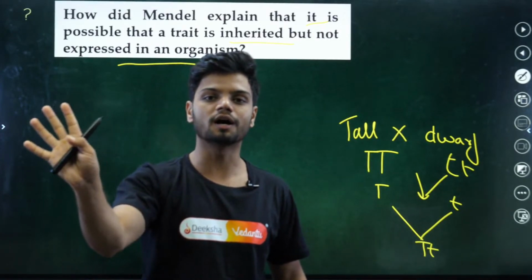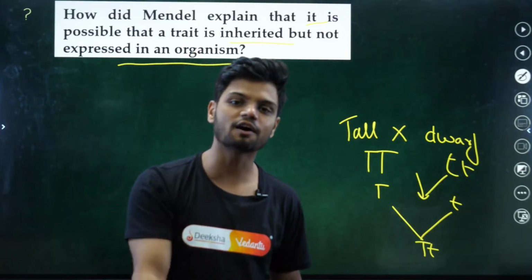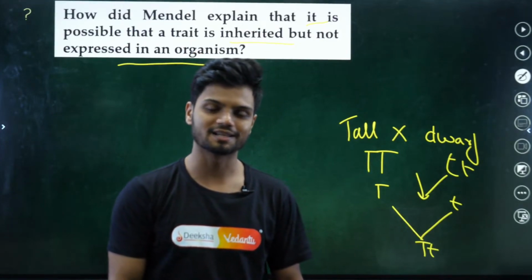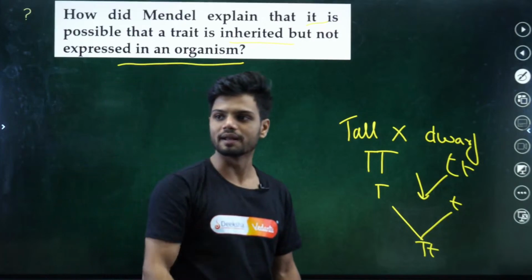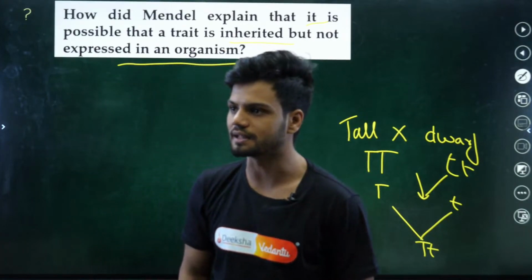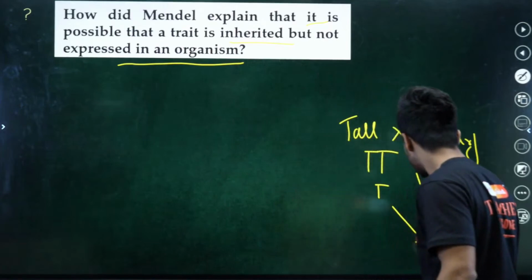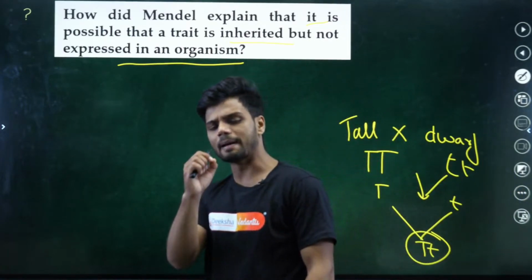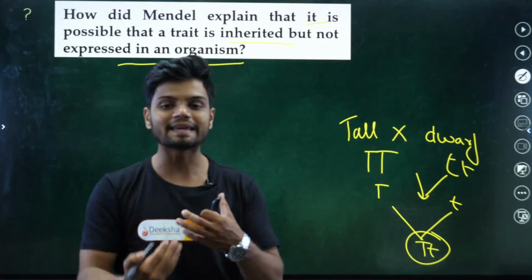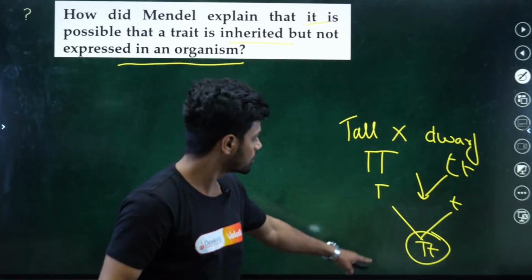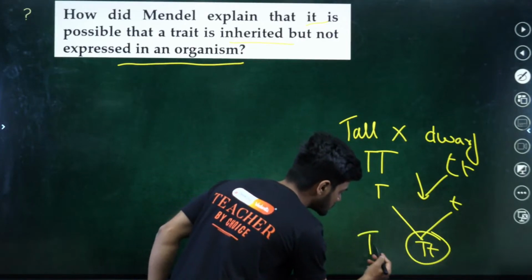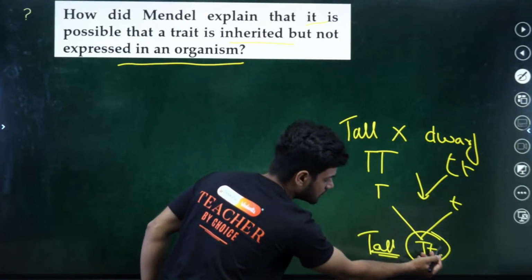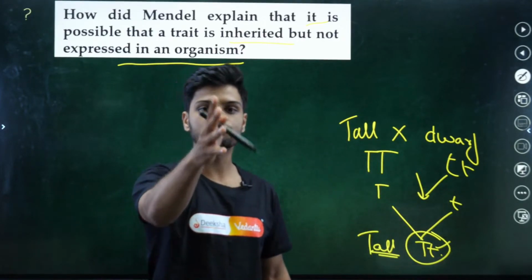No sir, capital T is not allowing the small t to express. That is the law of dominance. With the help of the law of dominance, Mendel explained that a trait can be inherited but it cannot be expressed, because this is also tall in nature. The small t is not expressed.